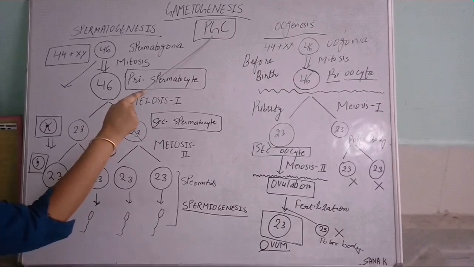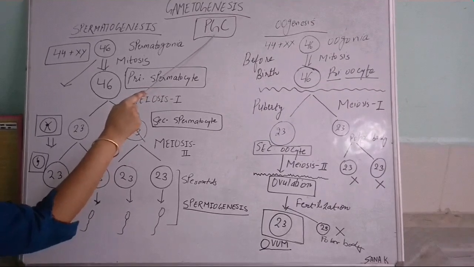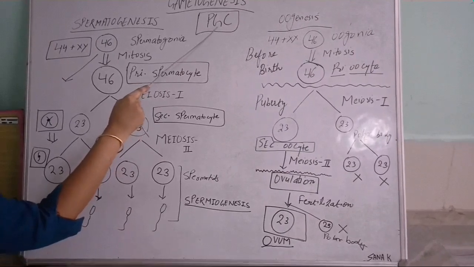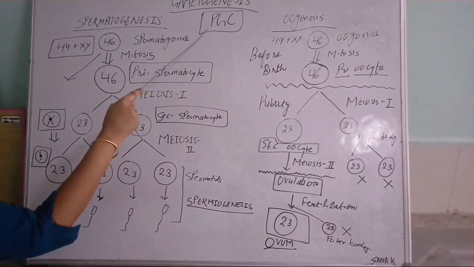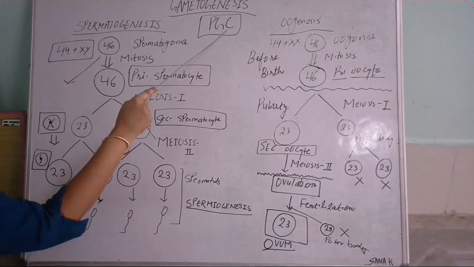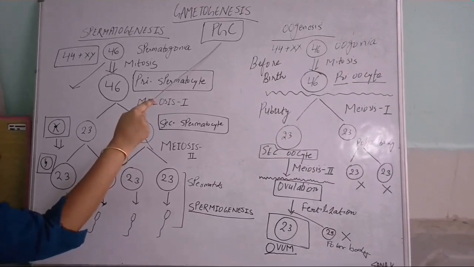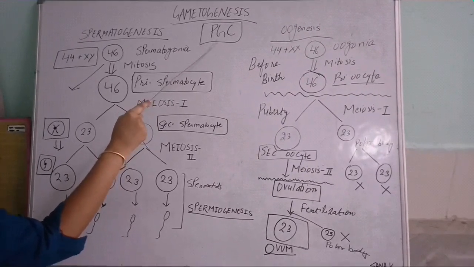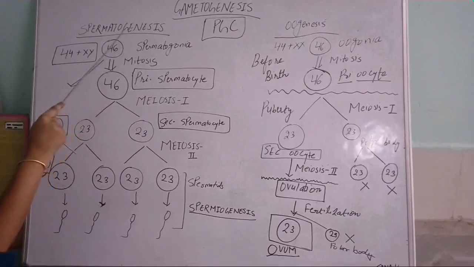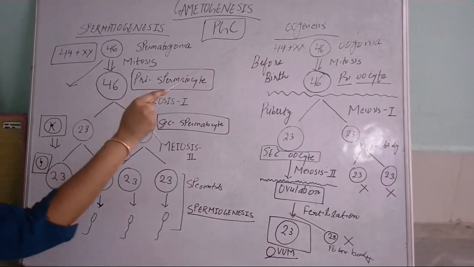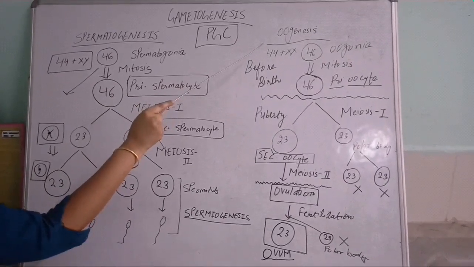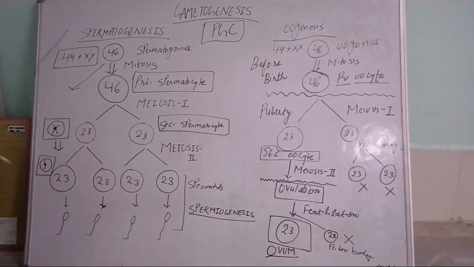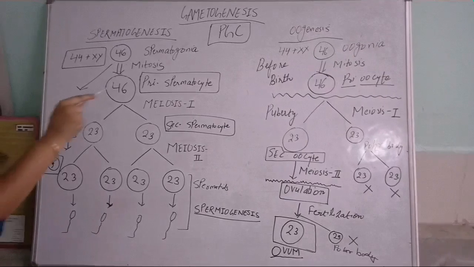PGC means primordial germ cells, which are present in the embryonic life, in the developing yolk sac. First, this PGC is formed in the epiblast. Epiblast or ectoderm is the germ layer, and from that epiblast it migrates into the yolk sac, and from that yolk sac it migrates into the developing gonad. In the male, that developing gonad is known as testis. In the female, that developing gonad is known as ovary. So first I will discuss spermatogenesis, meaning formation of sperm from the PGC.